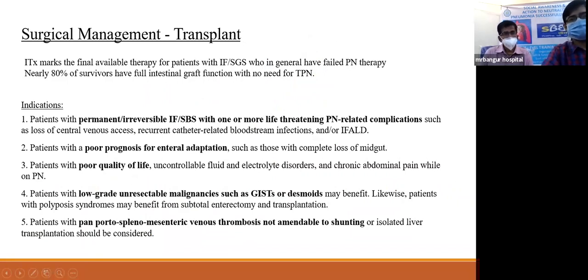Now we come to the surgical management, that is the transplant. It marks a final available therapy for a patient with intestinal failure or short bowel syndrome who have generally failed parenteral therapy. Now, there are very specific indications for intestinal transplant. Either the patient has permanent irreversible short bowel syndrome with one or more life-threatening parenteral nutrition related complications, there is poor prognosis for enteral adaptation, the patient has a poor quality of life, uncontrolled fluid electrolyte disorders while on parenteral nutrition, they have low-grade unresectable malignancies such as GIST and desmoids, or they have pan-portosplenomesenteric venous thrombosis, not amenable to shunting, where isolated liver transplantation should be considered.